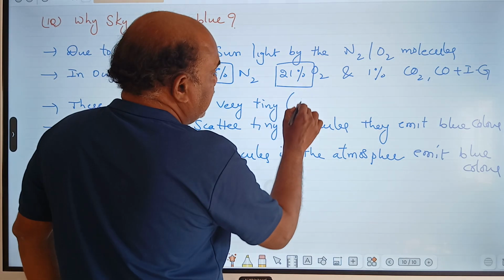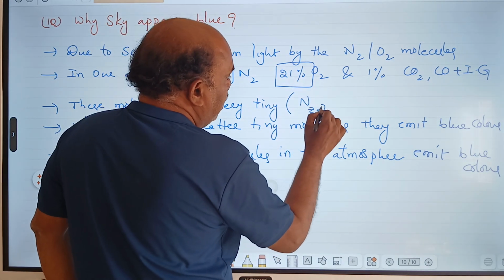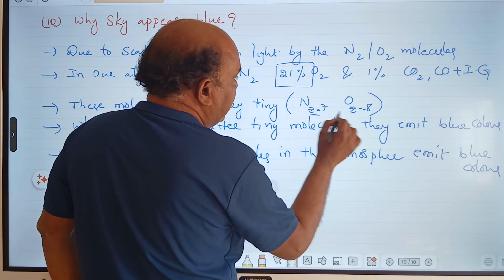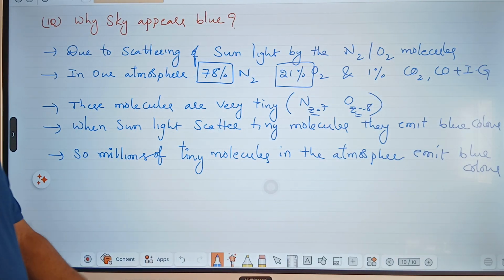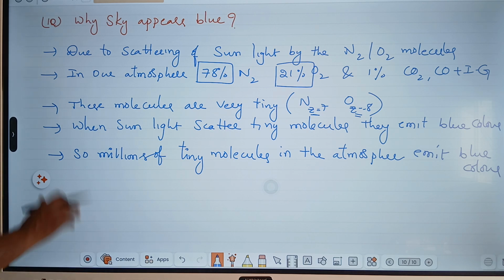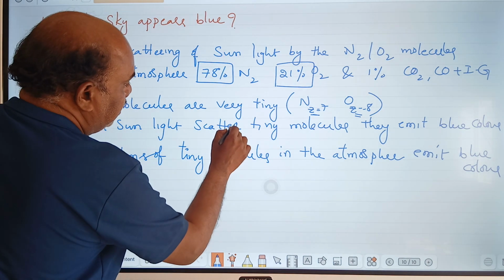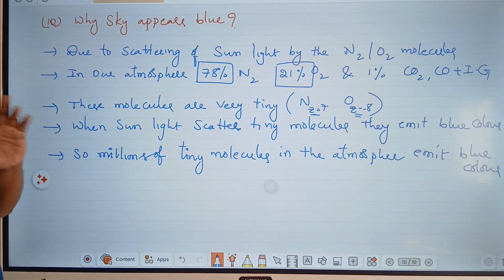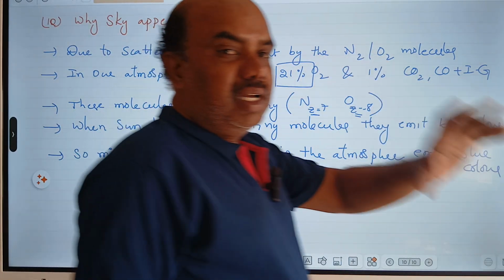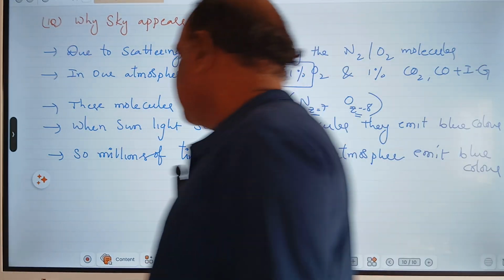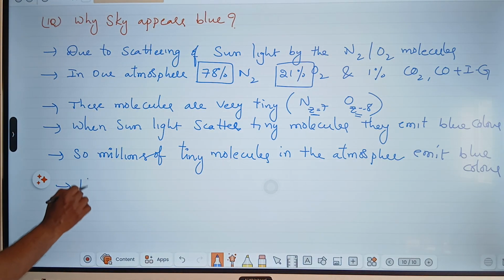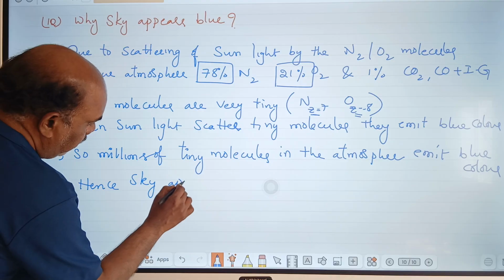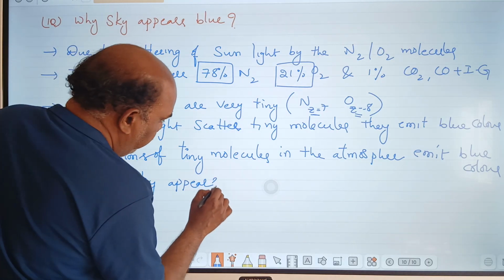Why? Because nitrogen's atomic number is 7 and oxygen's atomic number is 8, with 7 electrons and 7 protons, and 8 electrons and 8 protons respectively. So when sunlight scatters off these molecules, they emit blue color. Like this, billions of tiny molecules emit blue color. Hence the sky appears blue in color.